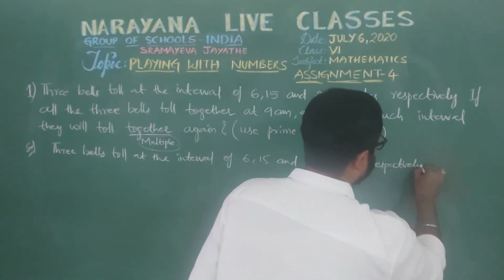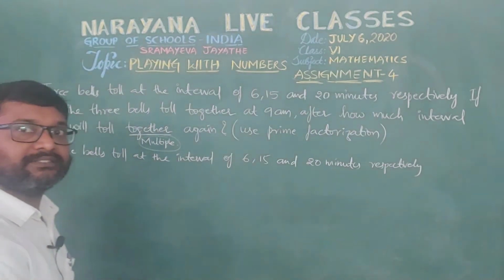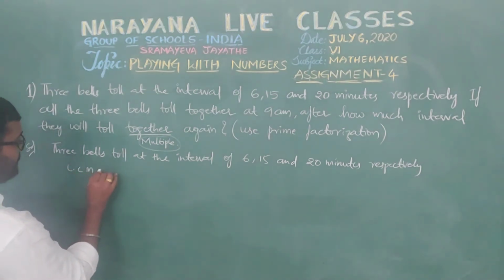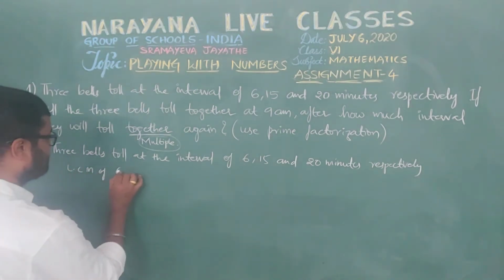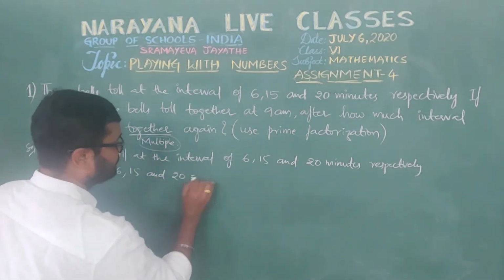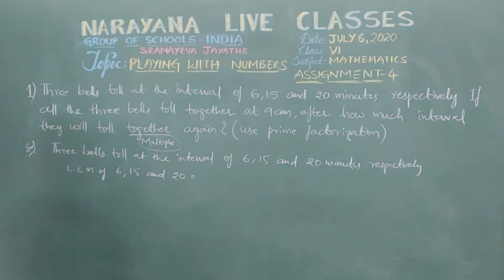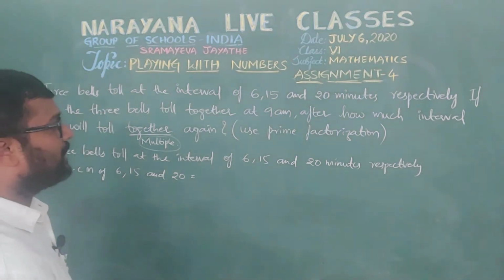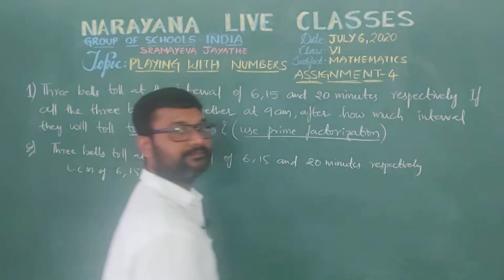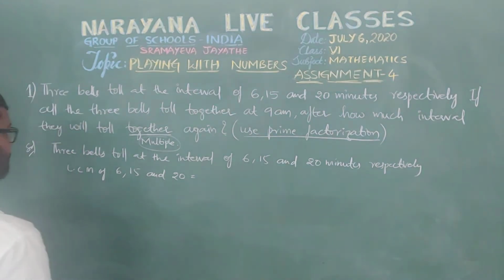So this is the first step. Now in the second step, what we need to calculate? LCM of 6, 15 and 20. We need to find the LCM. But here he said that use prime factorization method. Use prime factorization. So let's use that one.